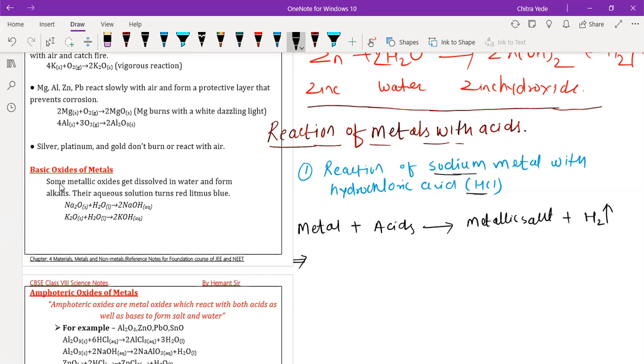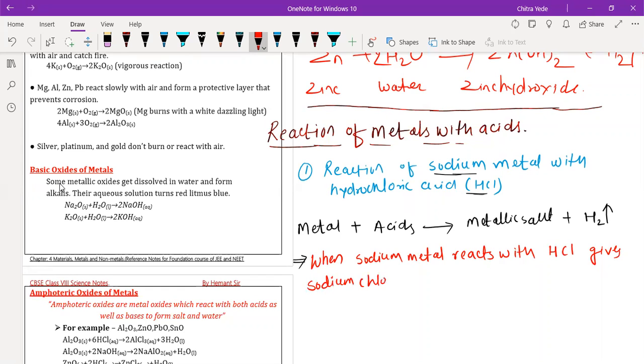So when sodium metal reacts with HCl, which is hydrochloric acid, it gives sodium chloride.